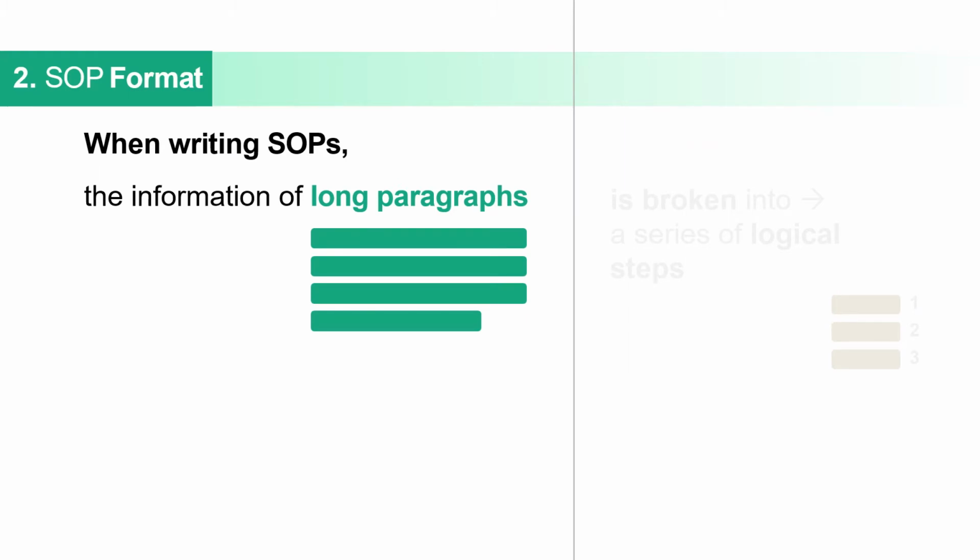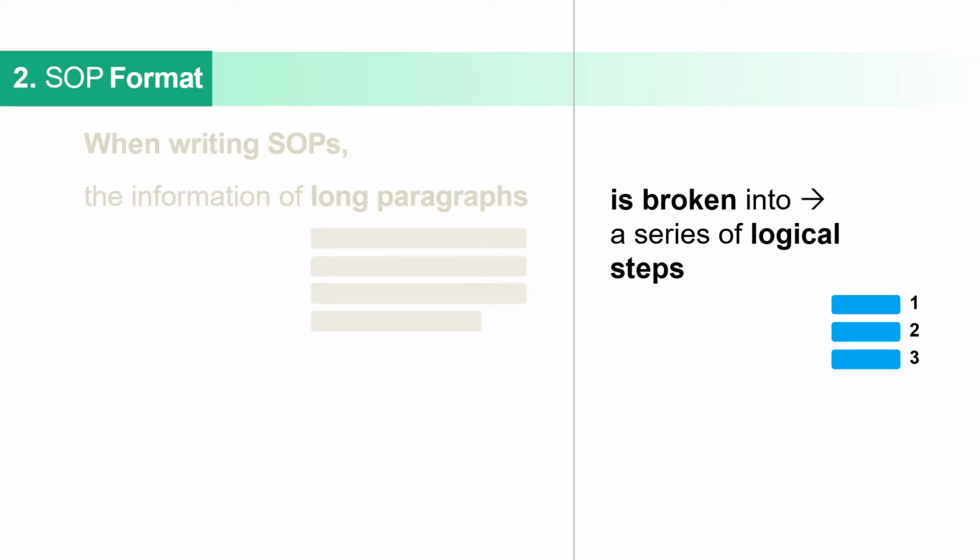Whatever format you are using for your SOP, it should not be in a long paragraph. You have to break it into logical steps. It should always be step by step, like 1, 2, 3, 4, 5. That is easy.